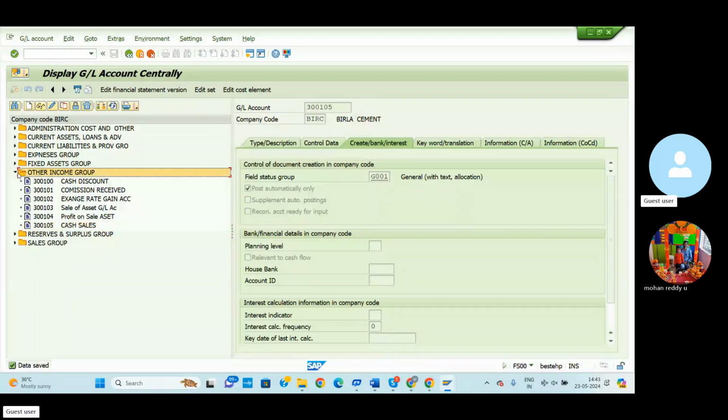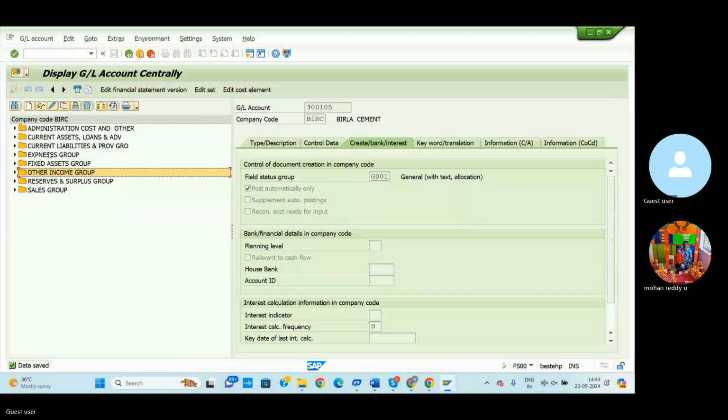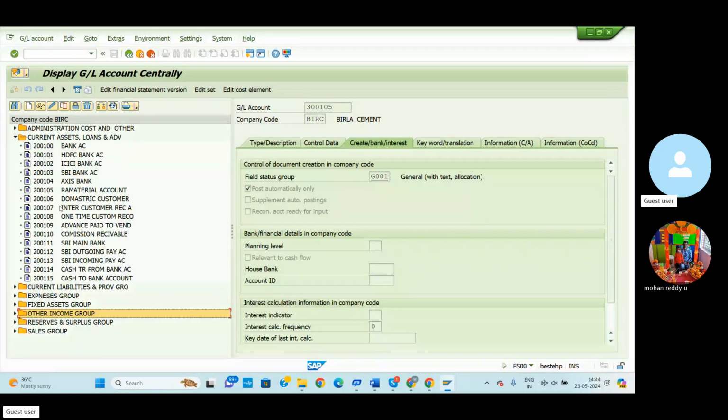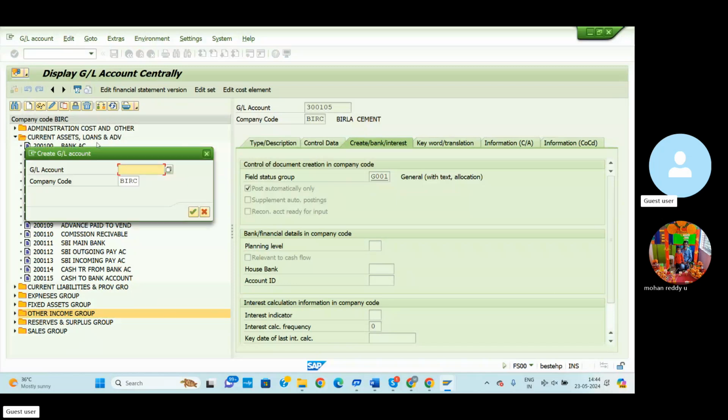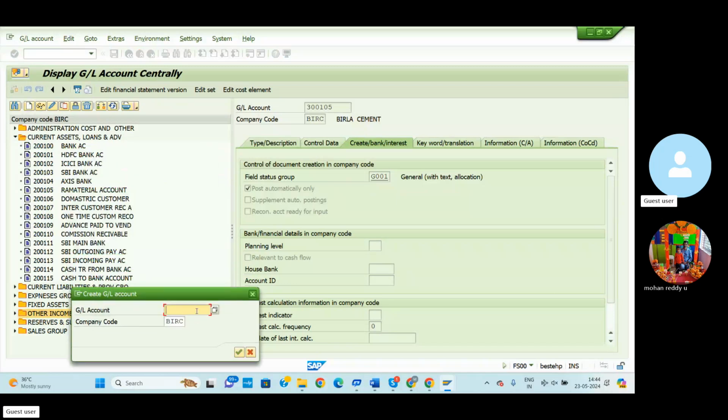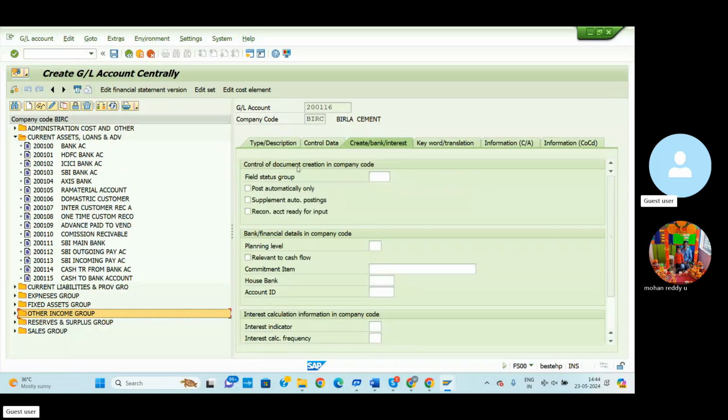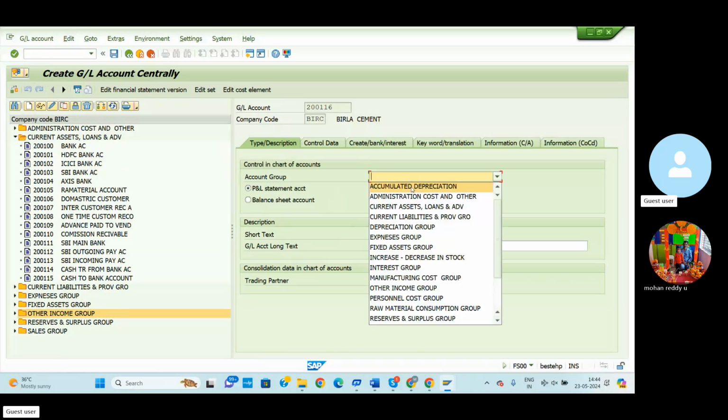Then go to the FS00 screen, current assets, and click here. In current assets we already created a number of GL accounts, so we can choose the next number after the last number. The last number is 200111115, so now we'll create 2001116. Select the create option and enter the number 2001116.